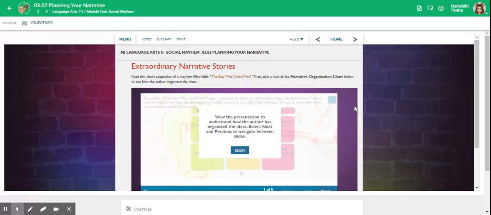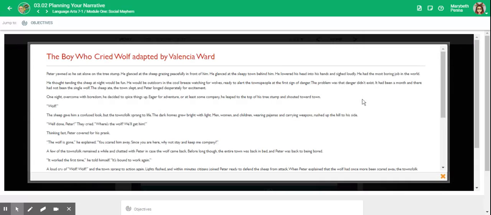Extraordinary narrative stories. Read this short adaptation of a mayhem-filled fable, The Boy Who Cried Wolf. Then take a look at the narrative organization chart below to see how the author organized the ideas. The Boy Who Cried Wolf, adapted by Valencia Ward.